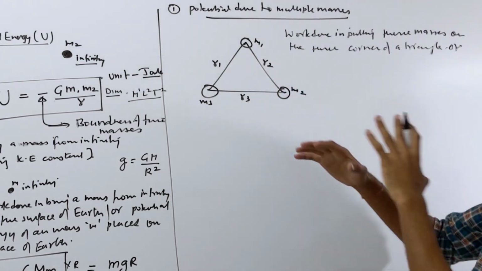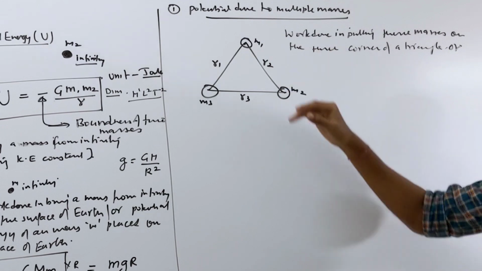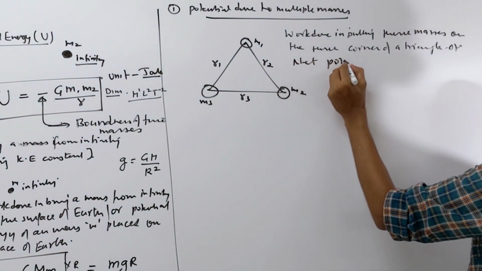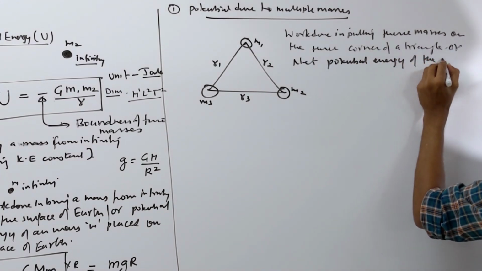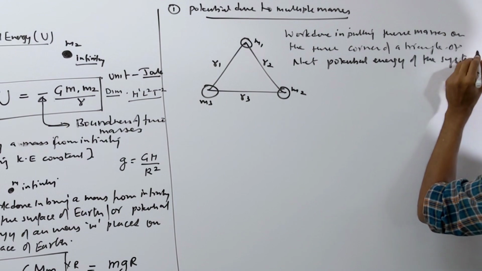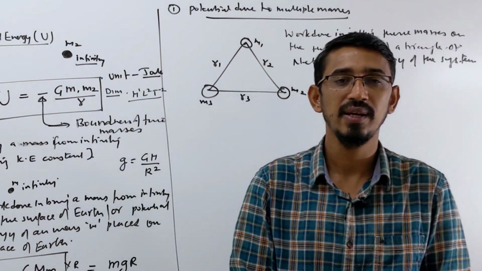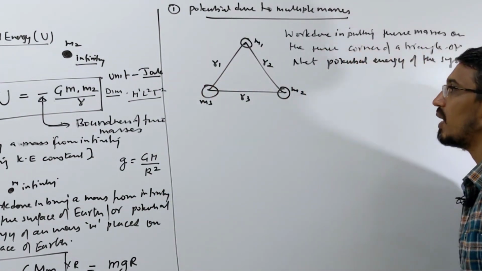They can say this question as work done in putting three masses on the three corners of a triangle, or net potential energy of the system. Either they ask what is the work done in bringing three charges at three corners of a triangle, or what is the net potential energy of the system. Both have the same answer. So how do you answer this question?